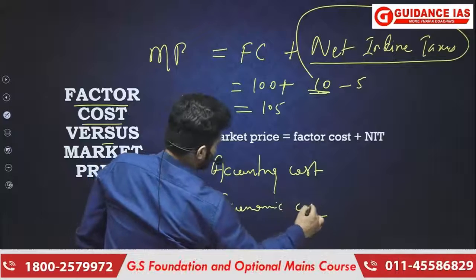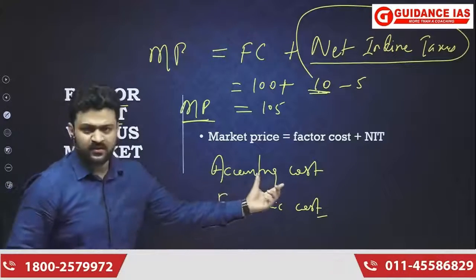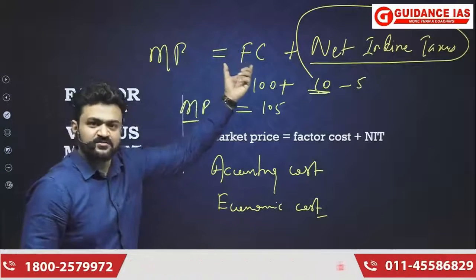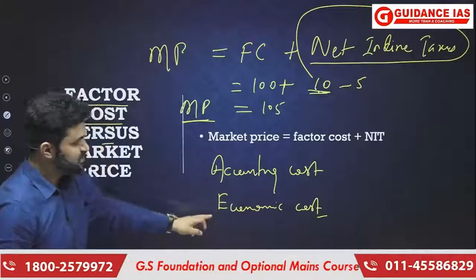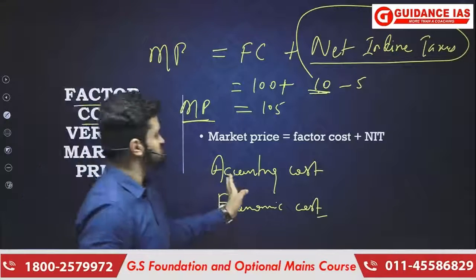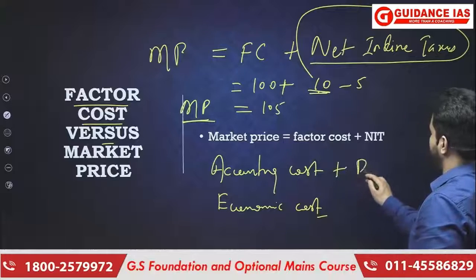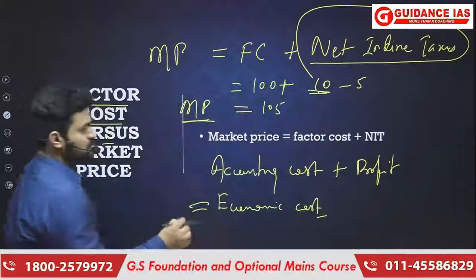So whenever you use the term cost, you generally use it for accounting cost. Okay, so here when we are using the term factor cost, when we say cost, we actually mean economic cost. So what is economic cost? Economic cost actually includes profit. So accounting cost plus profit equals economic cost.